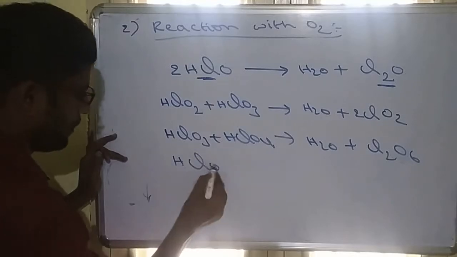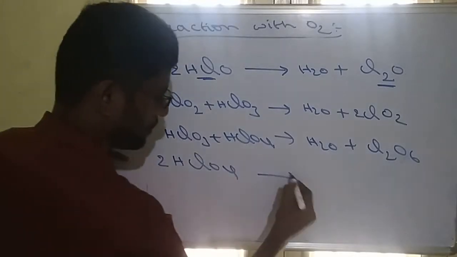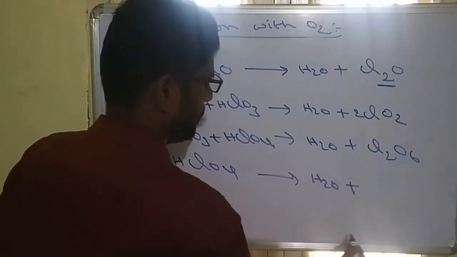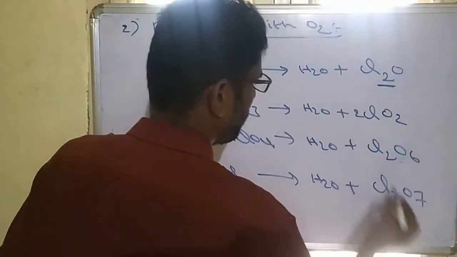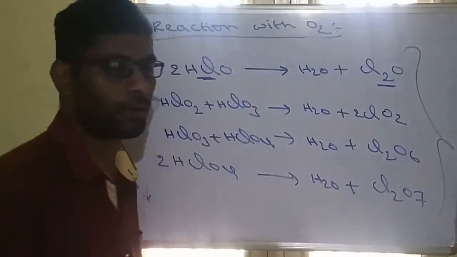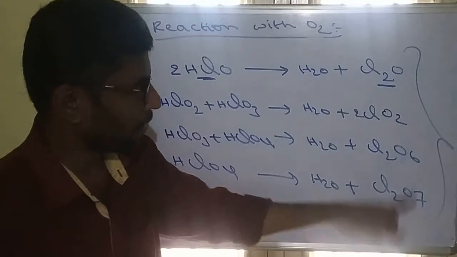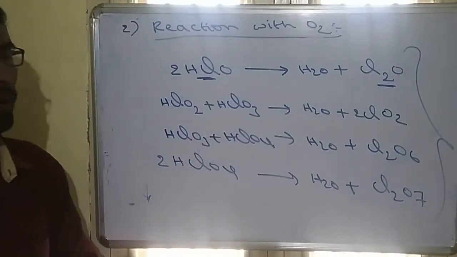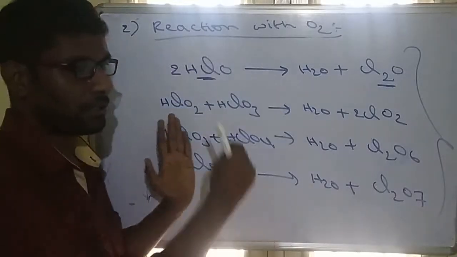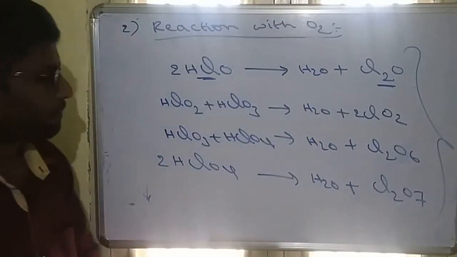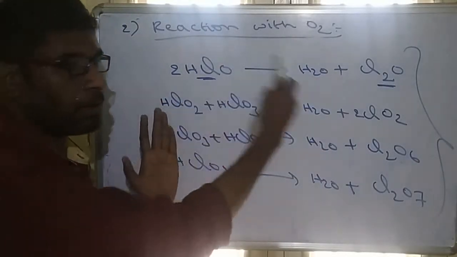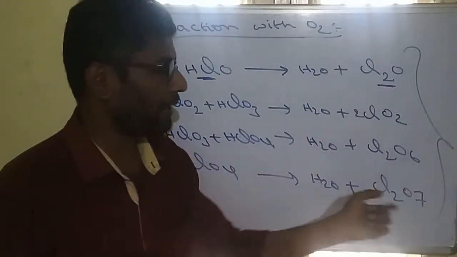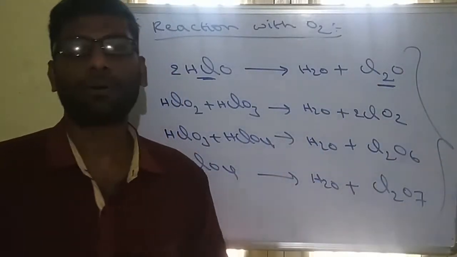Similarly, 2 moles of HClO4, on losing water, give Cl2O7. So all these are anhydrides of oxoacids of halogens. We will see the oxoacid topic next. Oxoacids on losing water form anhydrides, which are nothing but oxides of chlorine.